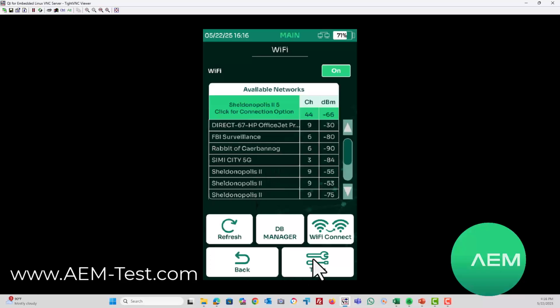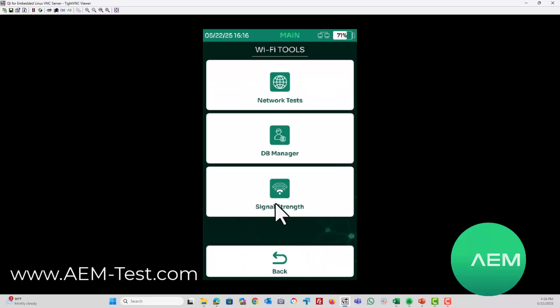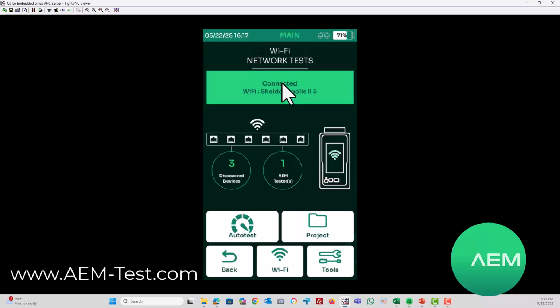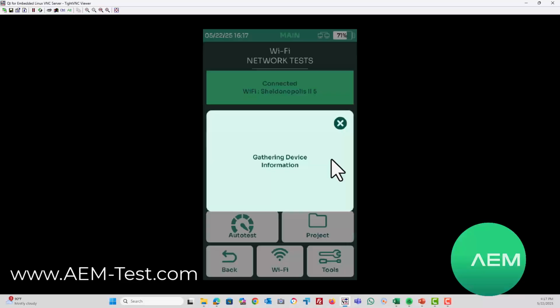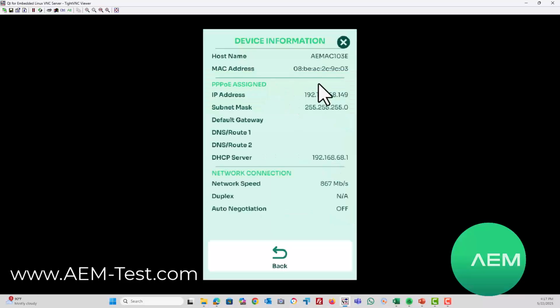I'm going to go ahead and click on Tools. And in Tools, we see a signal strength test, we see network tests. So we'll start with the network tests. And we see that we are discovering devices on this network. I can go ahead and click the icon of the tester and get information about my network connection. And I see my network information here.